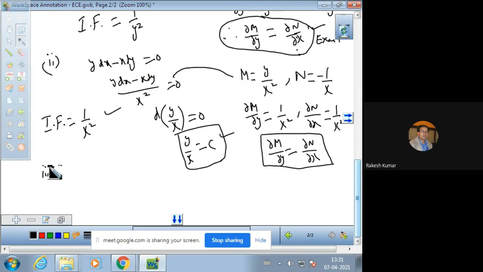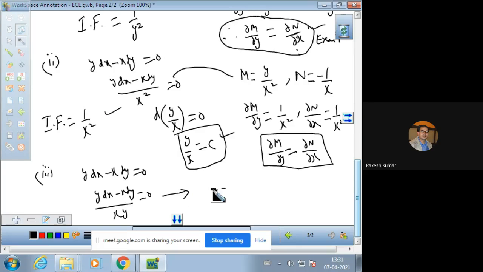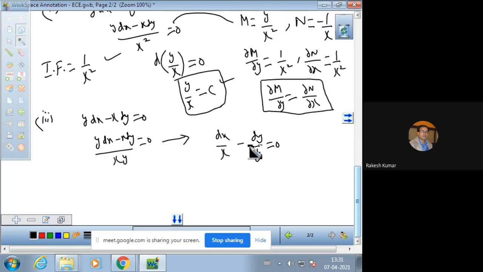Similarly, we can take one more question, by taking the same, suppose again the same differential equation which was not exact. When we multiply this equation with 1 over xy, you will have dx over x minus dy over y is equal to 0, and you can integrate it.